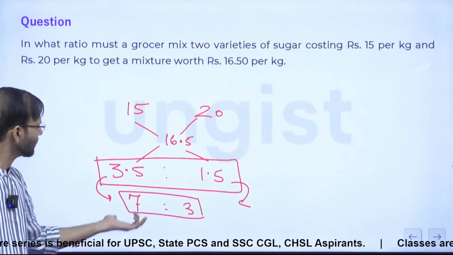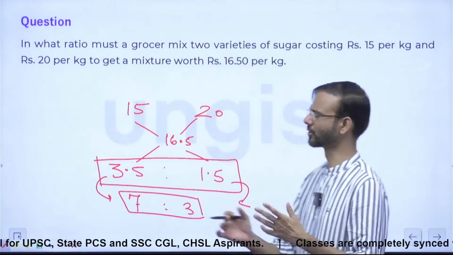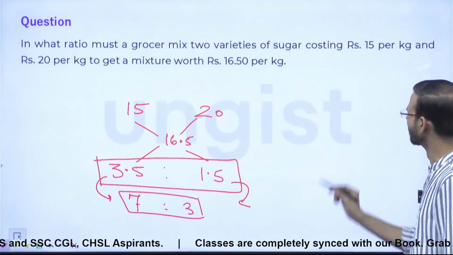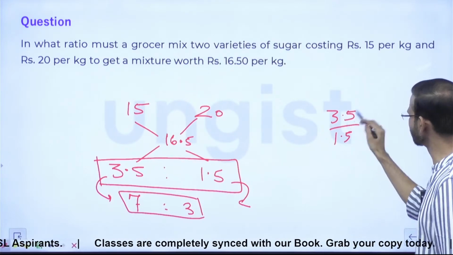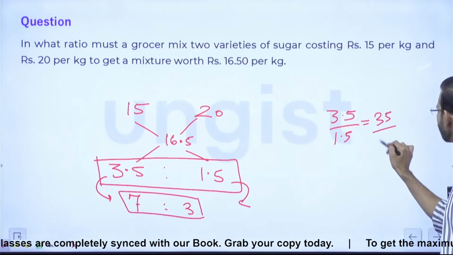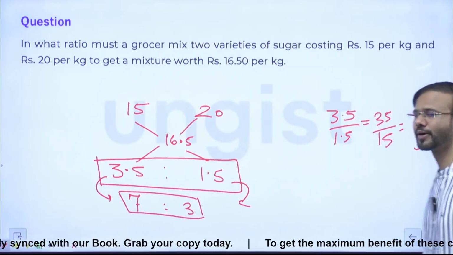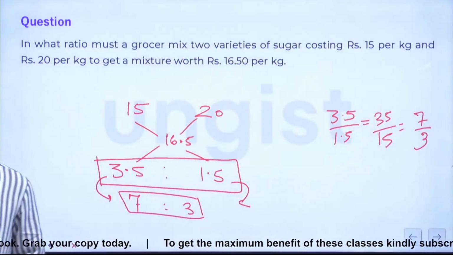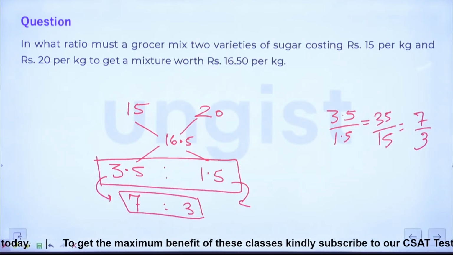So this will become natural numbers or integers. So 7:3. Or if you're not able to decide it, or the fraction is so weird, then what can be done is 3.5 divided by 1.5. This is 3.5 is to 1.5, right? So this is 35 by 15, which is what? 7 by 3, right? Both the numbers are divisible by 5. Everyone fine now? Clear? Okay. Yes guys, any doubt? Any confusion? Any query?